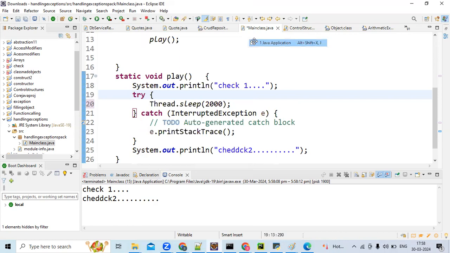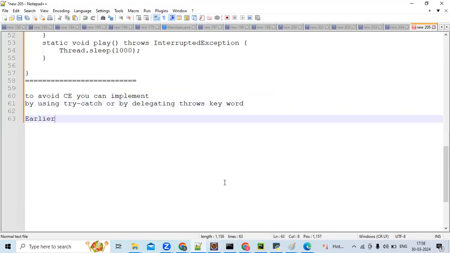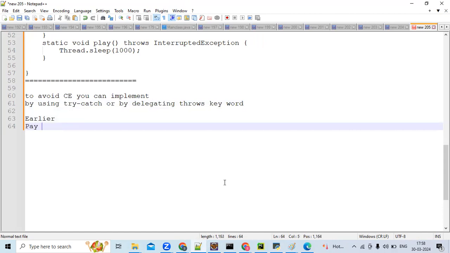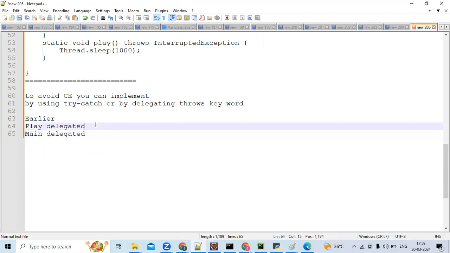See, earlier the play method was delegating and the main method was delegating. Earlier, play delegated and main delegated. Delegated means the throws keyword.